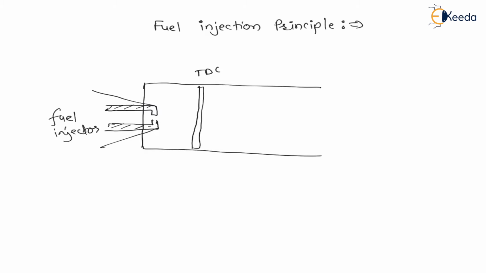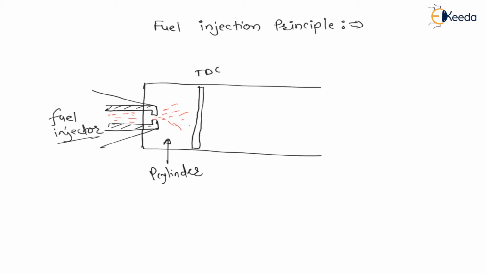Now here after compression the pressure inside cylinder is maximum pressure, right? Let us say the pressure inside cylinder is very high after compression. And the flow is always from high pressure to low pressure, therefore if I want to inject fuel inside the cylinder, then the pressure inside this fuel injector must be more than cylinder pressure.